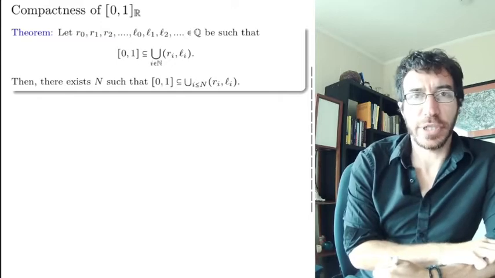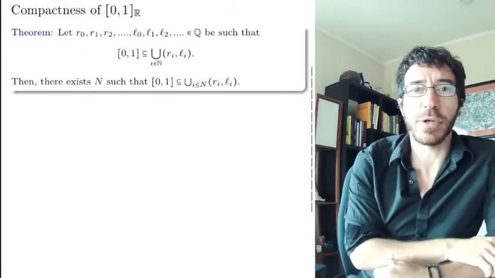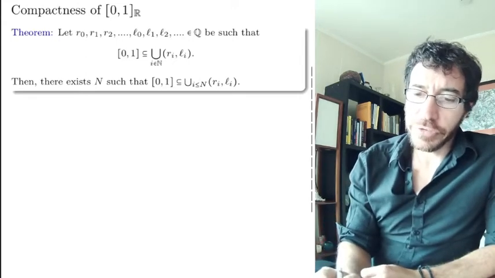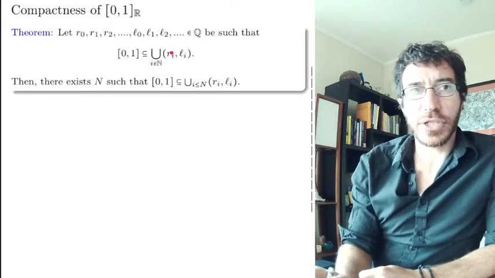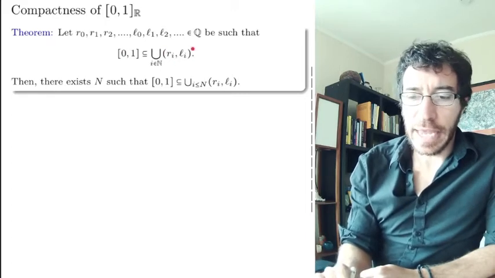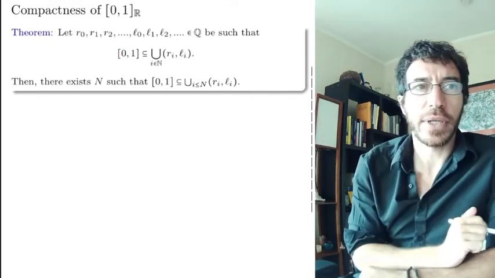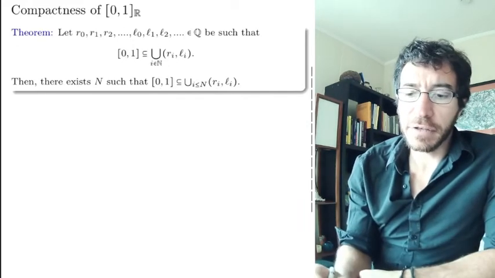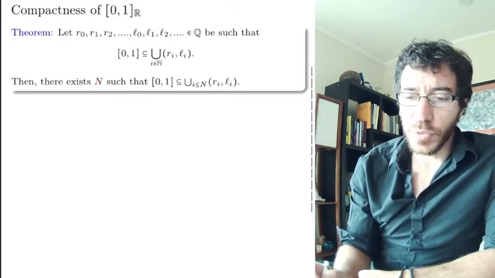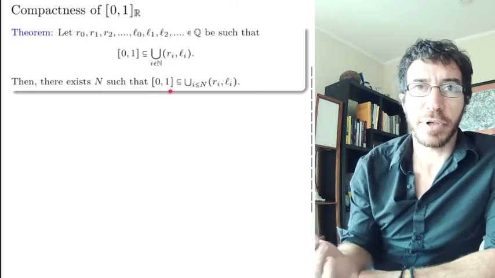So here is the standard statement of compactness for the interval [0, 1]. You may have seen different variations, but they are all equivalent. And it says the following: if you have a covering of [0, 1] by intervals with rational endpoints, so you have a whole collection of intervals with rational endpoints, and all of them together cover [0, 1], the real interval, then finitely many of these were enough already. So there exists a number n such that the union up to n was enough to cover it. So whenever you have a covering, every covering has a finite subcovering.